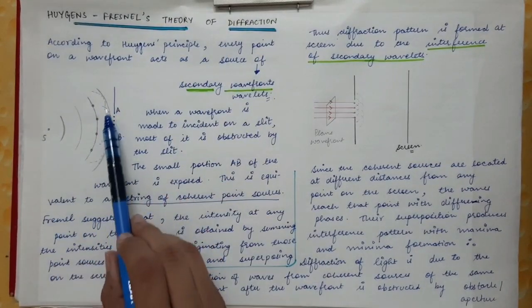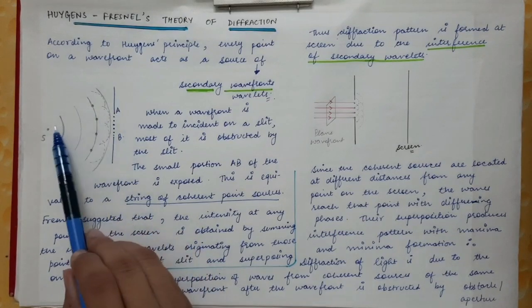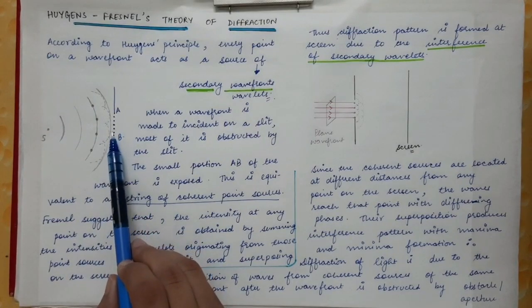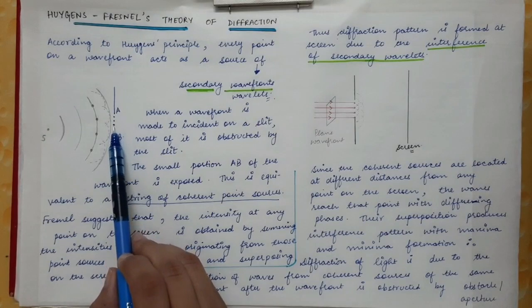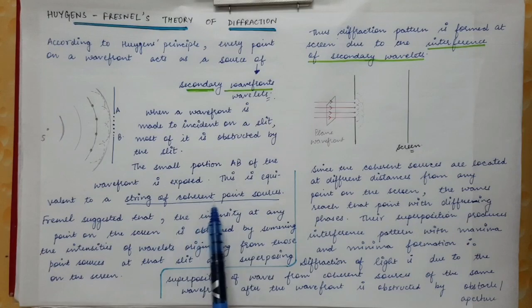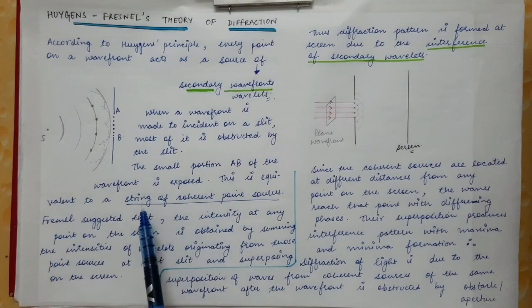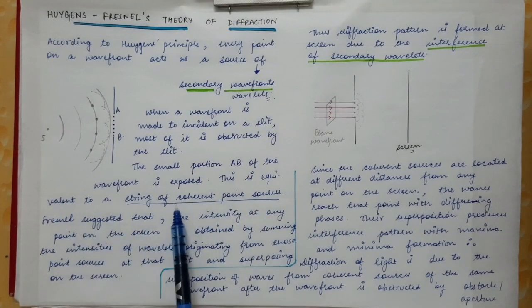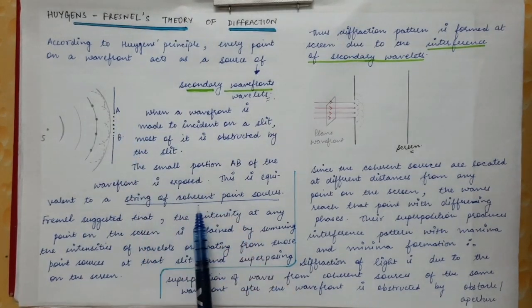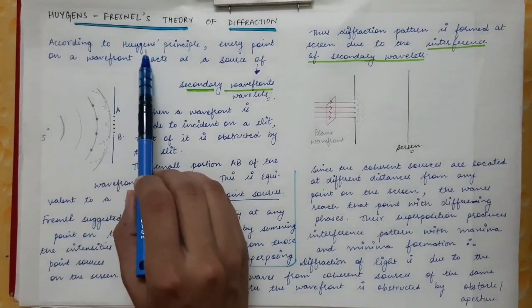So when this primary wavefront reaches the slit, which is an aperture, a narrow opening, every point on that wavefront, or you can say every point on the plane of the slit, will act as a coherent point source. So every point on this slit will be equivalent to a string of coherent point sources. So this was the Huygens principle.